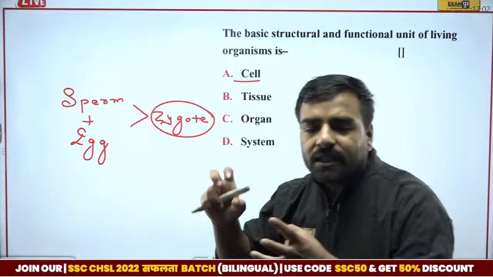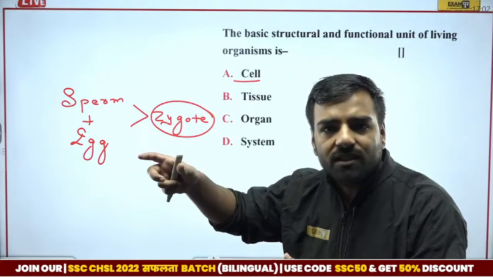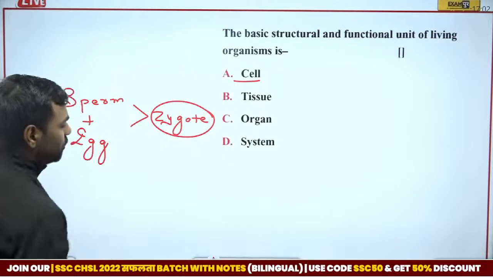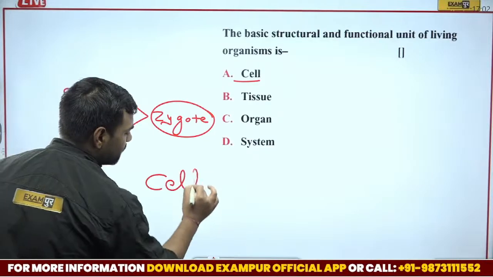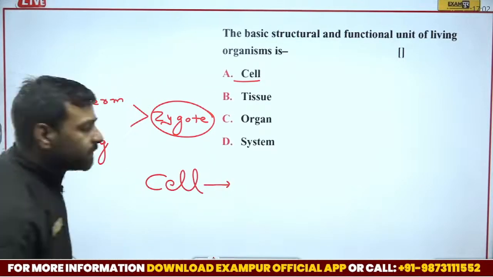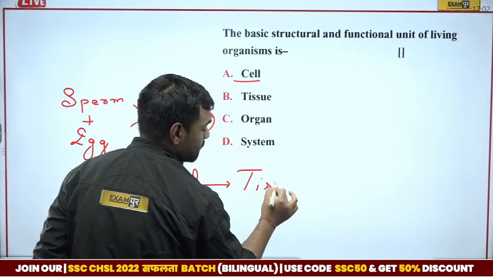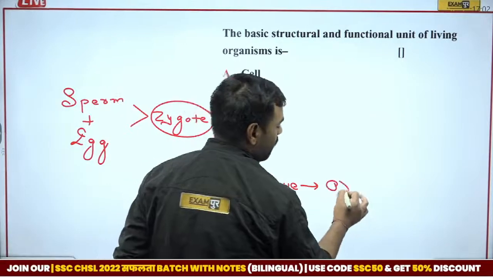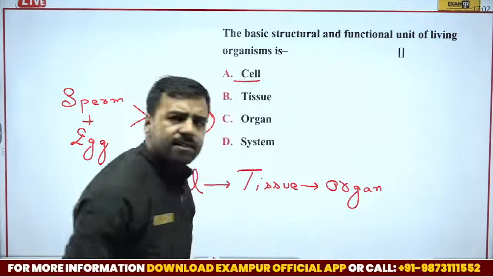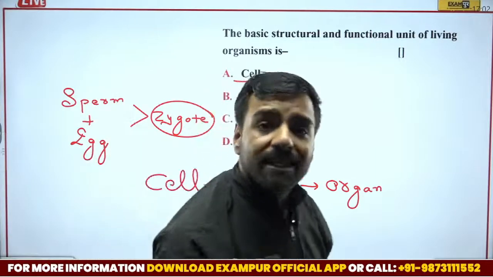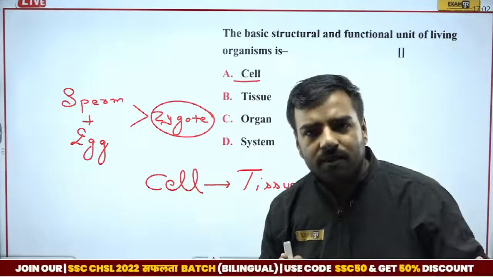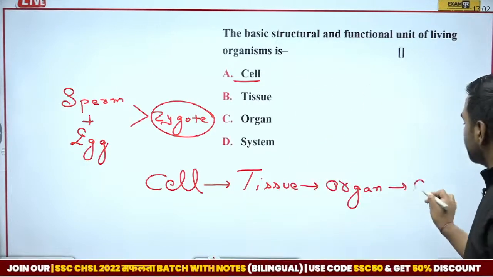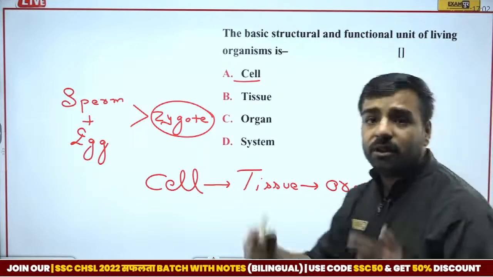Then there were certain cell divisions, right? When many similar cells combine together, they make tissue. So I'll write here, when several cells of the same type combine together, they form tissue. When many tissues combine together, they make up an organ. Now you must be wondering, sir, what are organs? Organs may be your stomach, your liver, or any other organ. Now if I combine all the organs, what is going to be there? Here would be the organ system. That is, you can talk about the whole body.